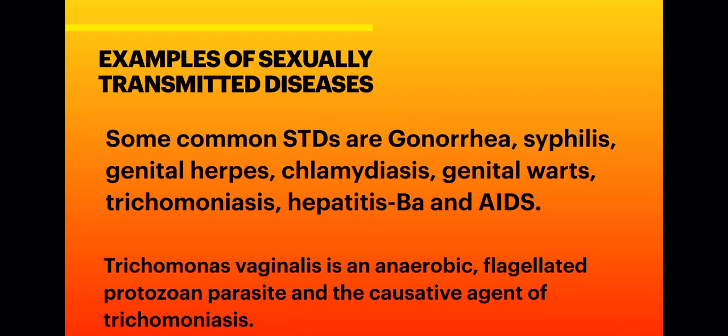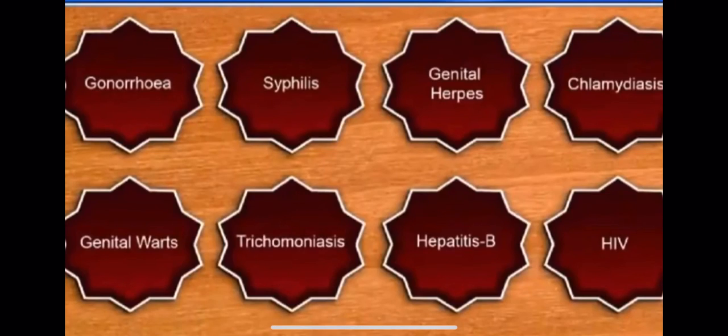So these are examples of certain sexually transmitted diseases.